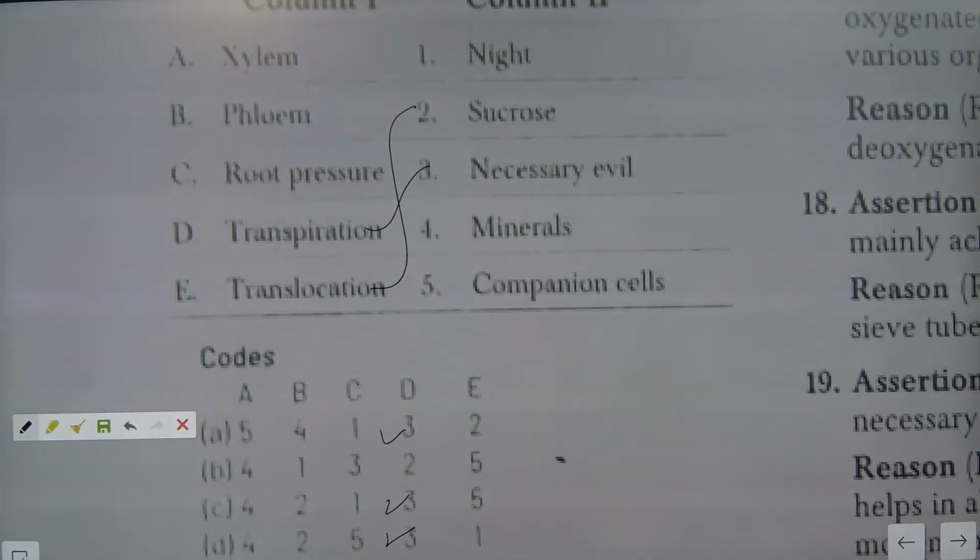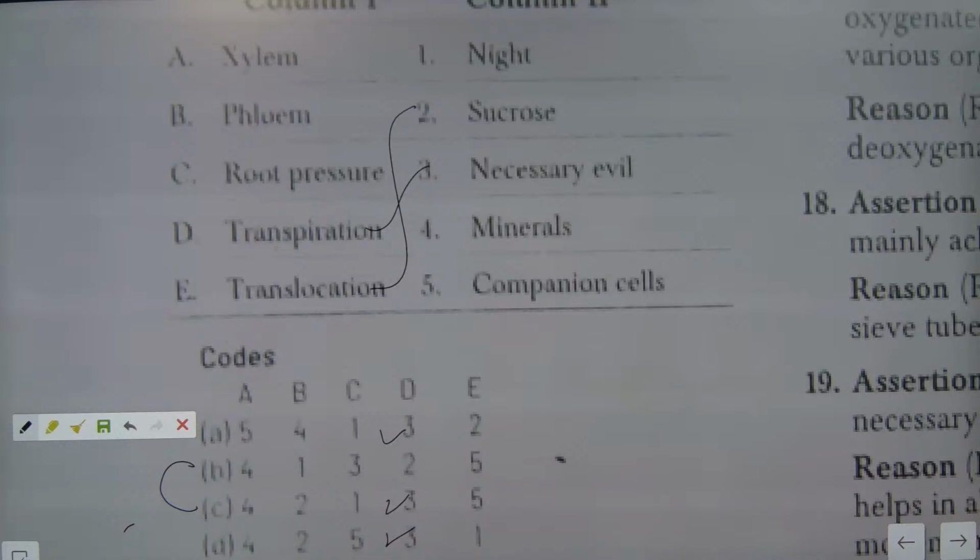Transpiration is a necessary evil. Understood? Now root pressure, what exactly are they talking about? Xylem will be having companion cells and phloem will be having minerals. Companion cell is going for phloem, that is the correct option. But it is not here. Yes, companion cell will go for phloem. There is no other companion. That means we have to check these 2 answers. Because translocation with companion cell is not correct.